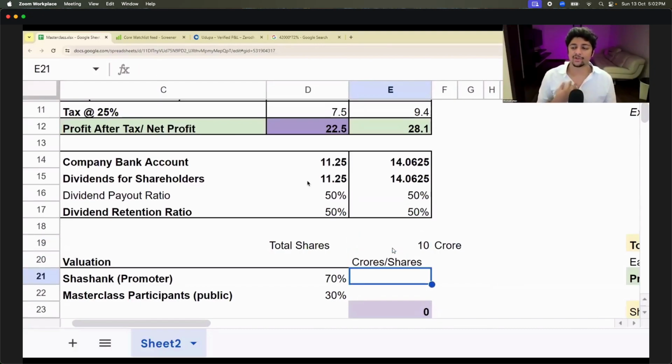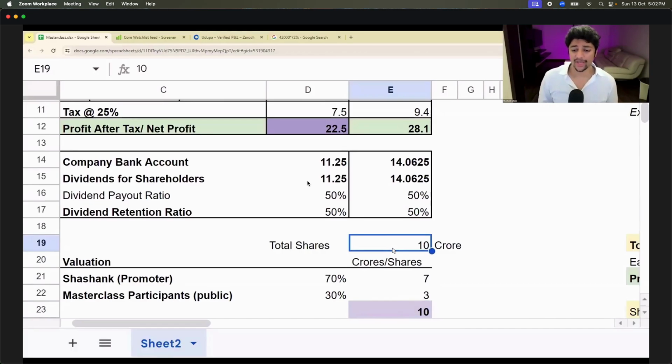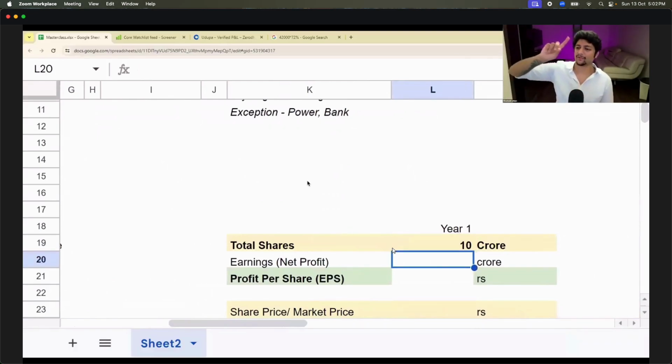So how much do I own? 7 crores worth of shares and you own 3 crores worth of shares. Simple logic. Why am I showing you this? Because this is important. The total shares of the company are 10 crores. How much net profit did I make in the first year? 22.5 crores.